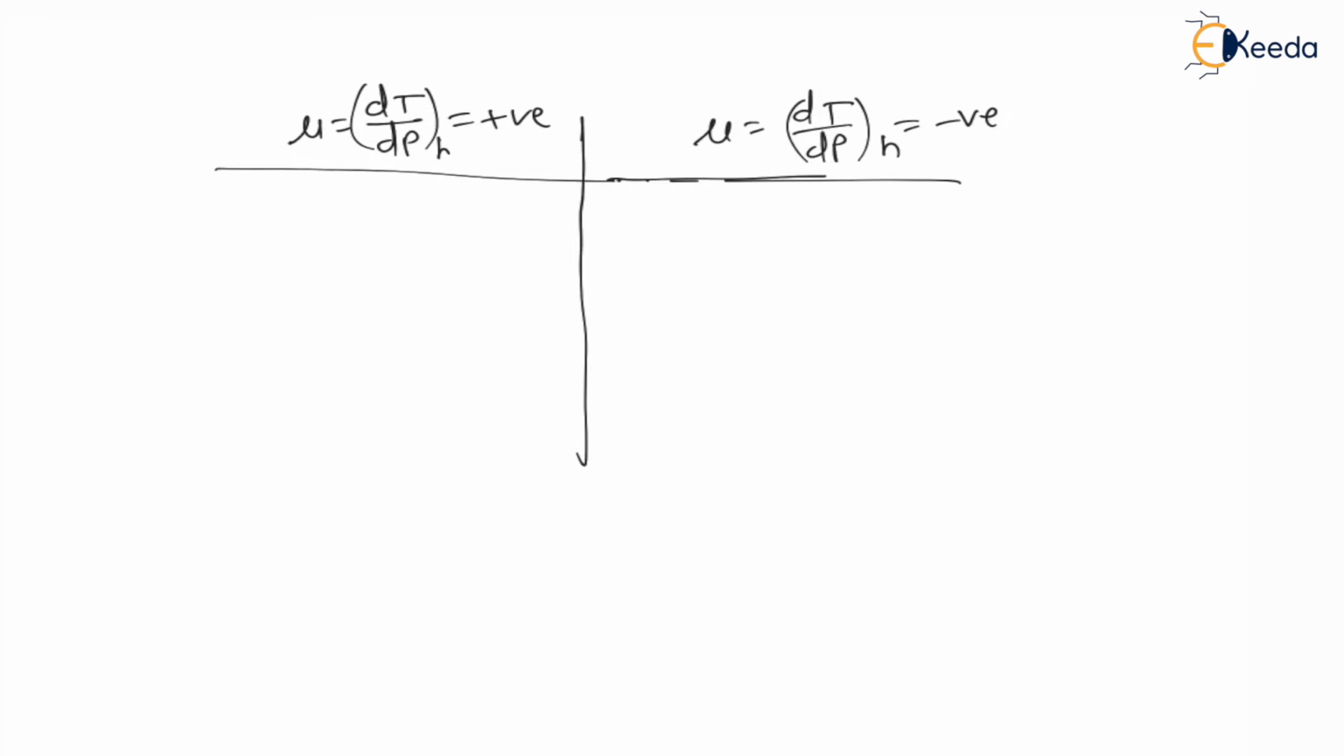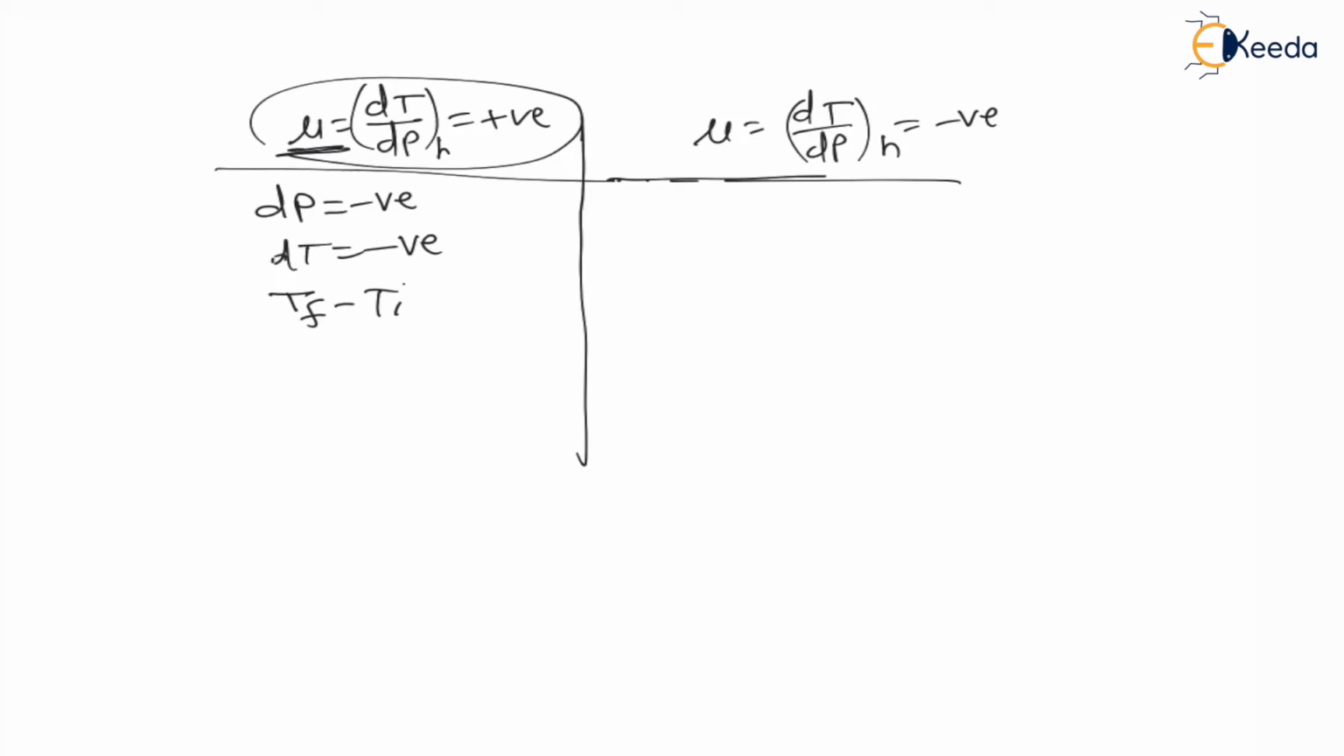See my dear students, this is a throttling process. Because of throttling, pressure always decreases, means change in pressure is always negative. Now hence, as change in pressure is negative, for mu to be positive, change in temperature must be negative. That means final temperature minus initial temperature is negative. That means final temperature is less than initial temperature. That means temperature is decreasing. Therefore as temperature is decreasing, there is a cooling effect and refrigeration is possible, right?